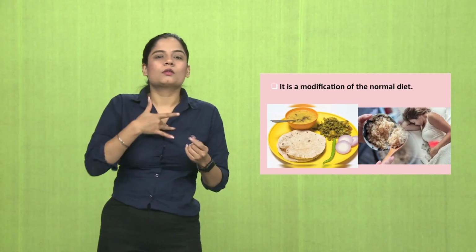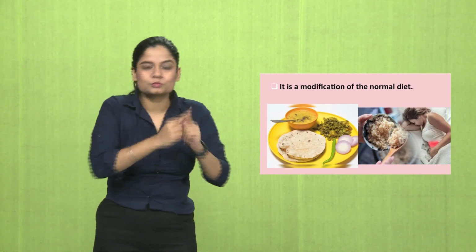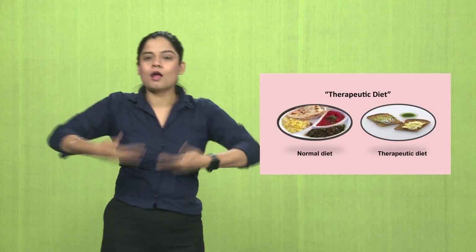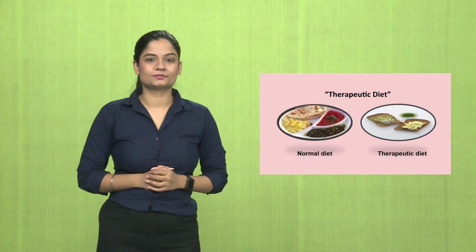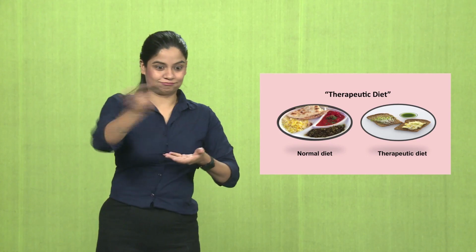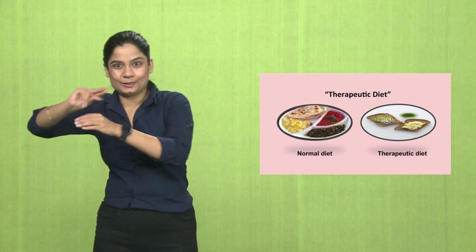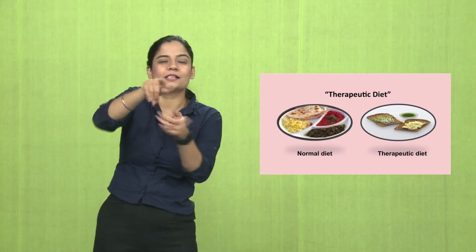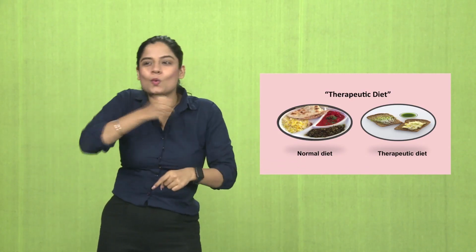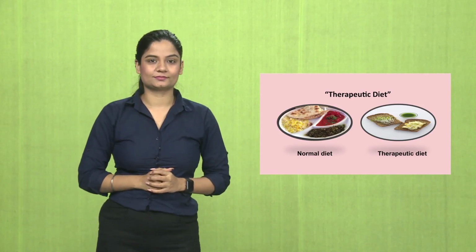Modification from normal diet to a special diet, like going for khichdi, dal, etc. when the stomach is upset. Normal diet and therapeutic diets are different. Normal diets include solid foods, whereas special diets would include liquids and semi-solids. So, diet consistency, which is easier for older people to eat, like milk, juices, coconut water, etc.